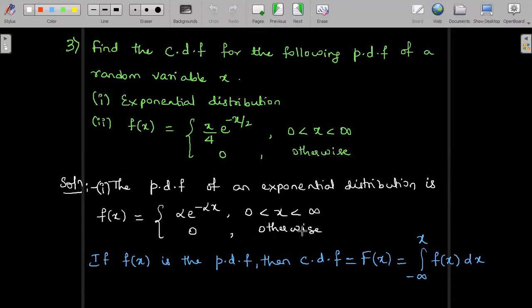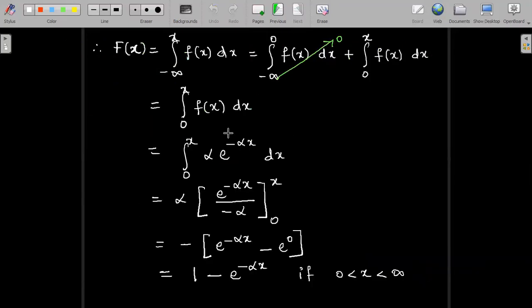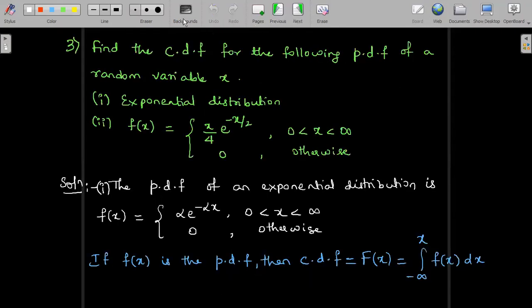So f of x is defined as alpha e power minus alpha x. We took that as a function f of x and integrated to obtain the CDF, cumulative distribution function, denoted by capital F of x. So that's the answer for case 1.